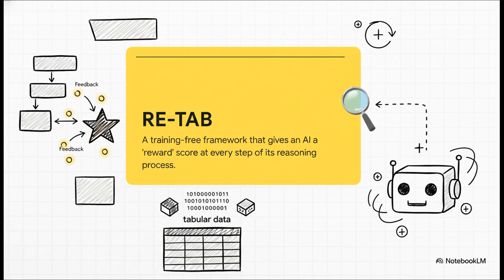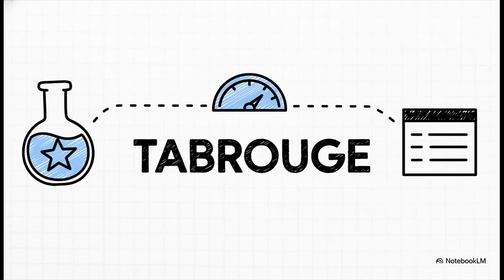This isn't some brand new AI you have to build from scratch. Nope, it's more like a smart plug-and-play upgrade you can add to an AI that already exists. And what it does is give the AI constant feedback, a little reward score at every single step. And the real secret sauce here, the magic behind RETAB, is this special scoring system they built called Tab Rouge. Now, this isn't just a simple good job or try again. It's way more sophisticated.